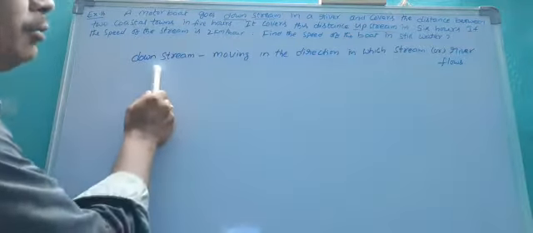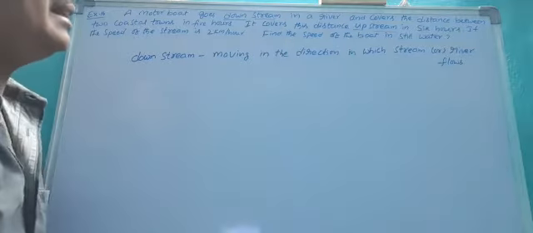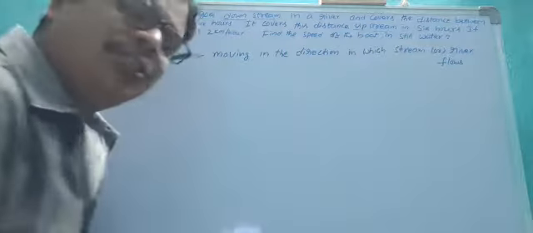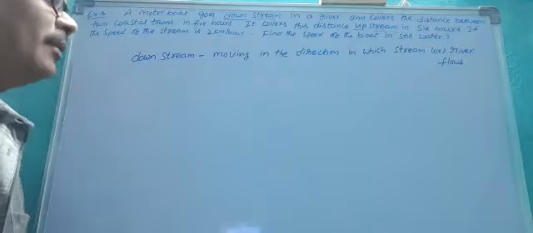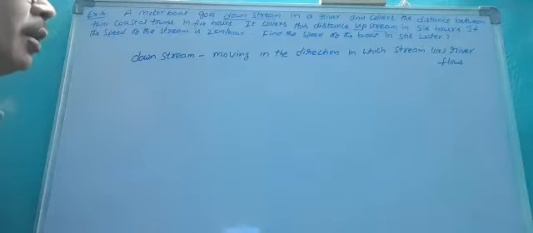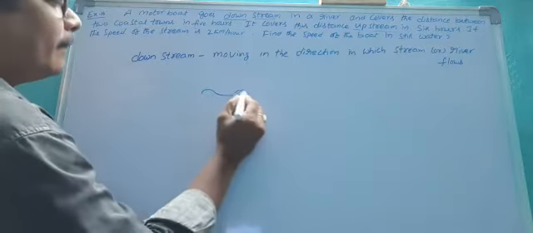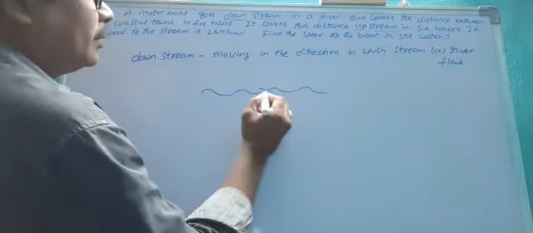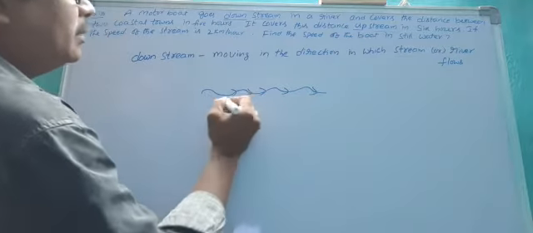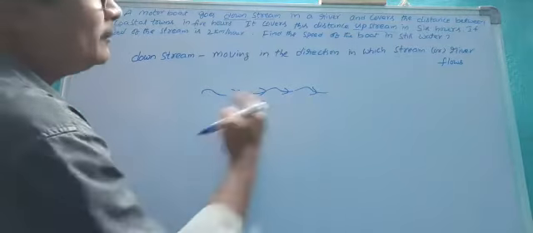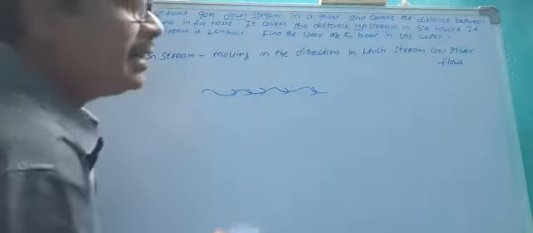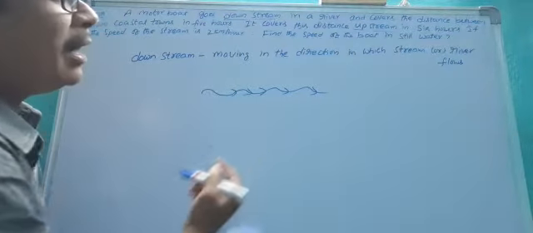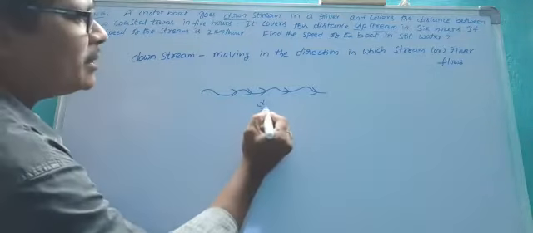So what is meant by downstream? Downstream means moving in the direction in which the stream or river flows. So this is the river, moving in the direction in which the stream or river flows. So this is known as downstream.